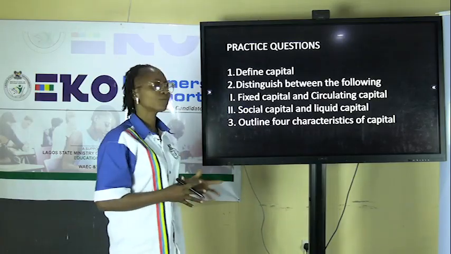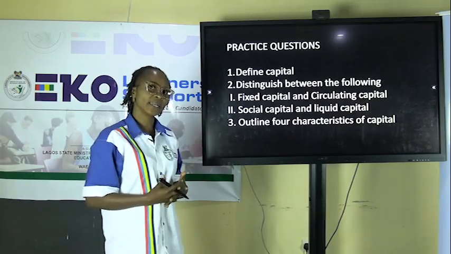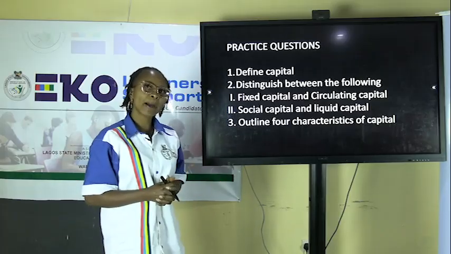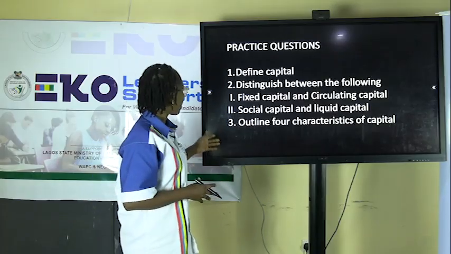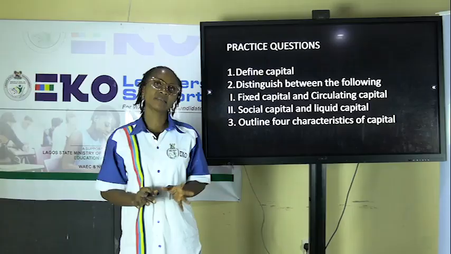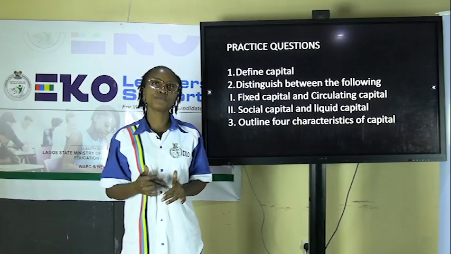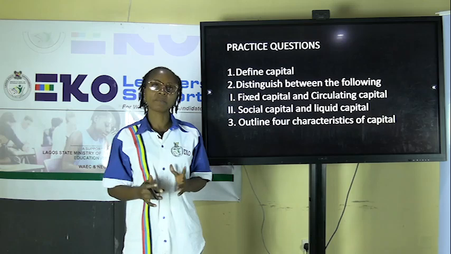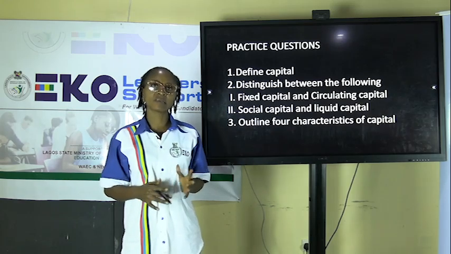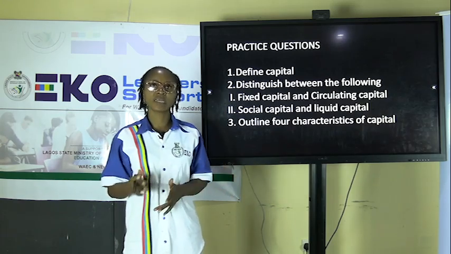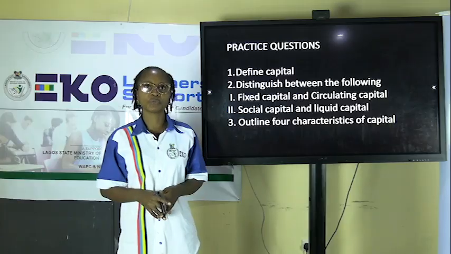That is, the issue of wear and tear sets in with the use of man-made assets. Number four, it facilitates infrastructural activities. That is, provision of basic amenities like pipe-borne water, electricity, and good roads.